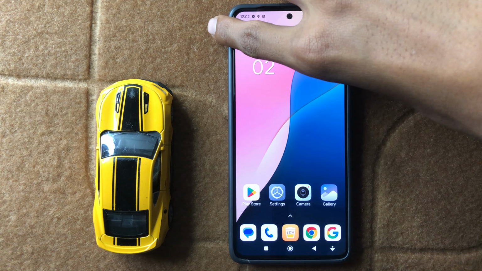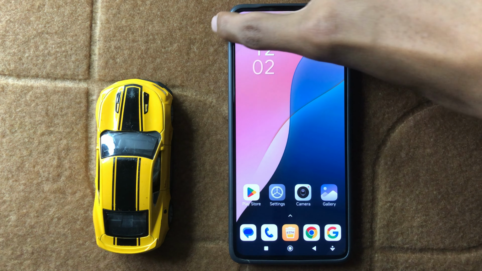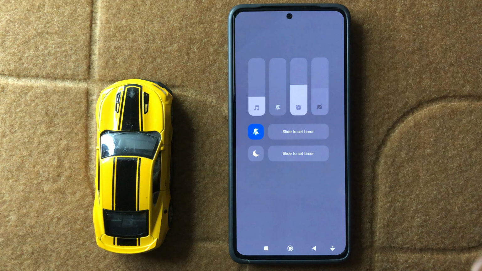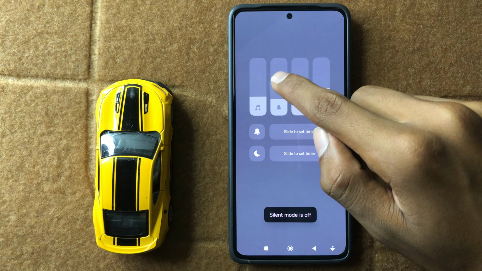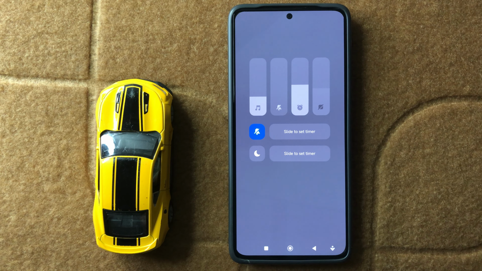press and hold volume button and then click on these three dots, and then swipe down fully and your ringtone will mute.